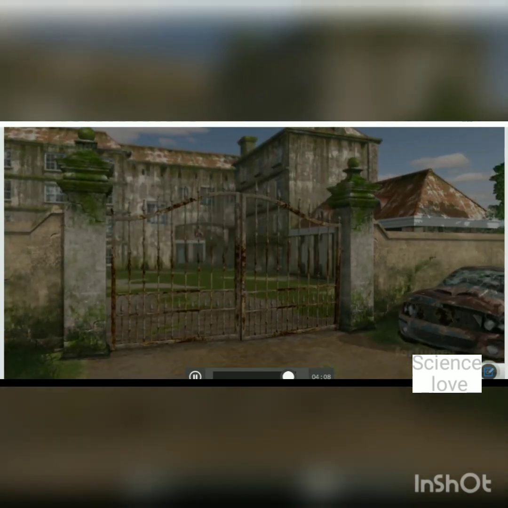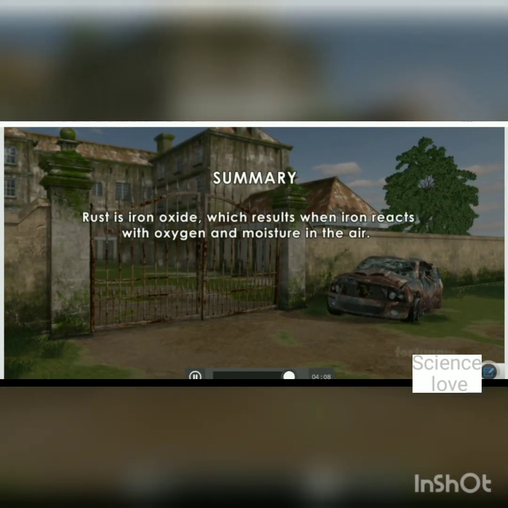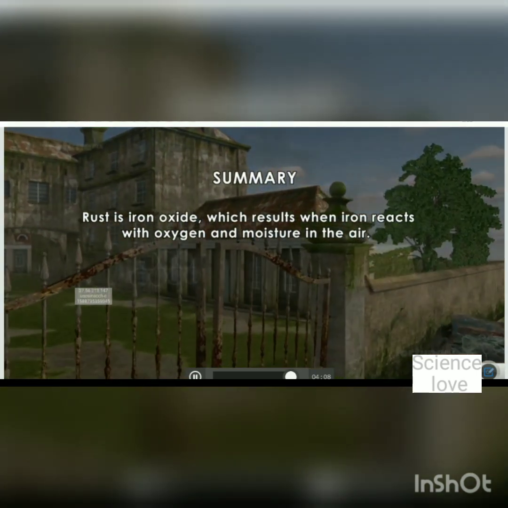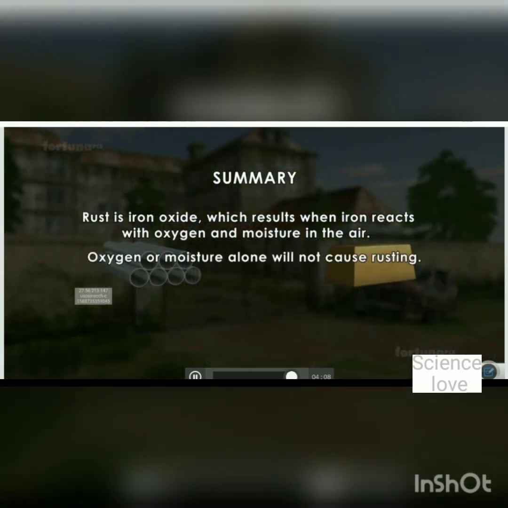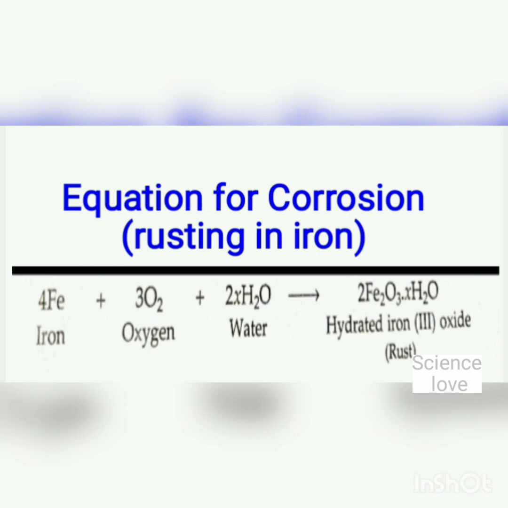Now a quick recap of what we have learnt. First thing, rust is iron oxide which results when iron reacts with oxygen and moisture in the air. Second thing, both moisture and air are a must for rusting. Now here is the chemical reaction in the form of an equation for the process of rusting. Iron reacts with oxygen and water present in air and forms hydrated iron oxide, which is known as rust. And the formula for rust is